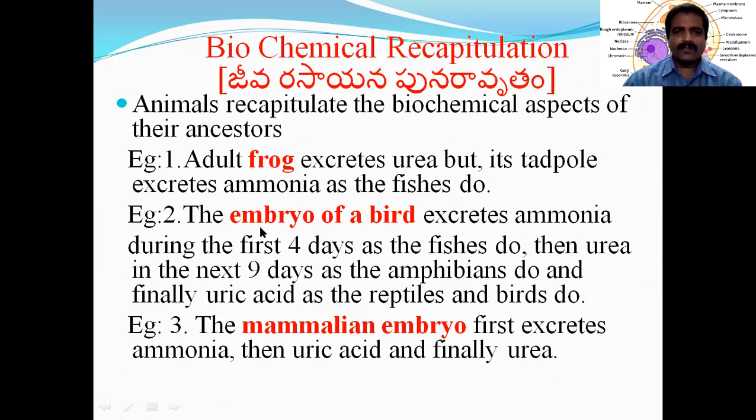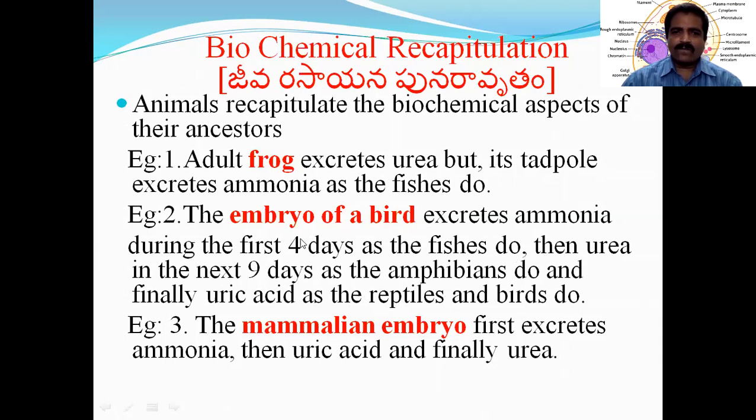Coming to the embryo of a bird. For the first 4 days, the embryo of a bird excretes ammonia as fishes do, because the ancestors of birds are fishes also. For the next 9 days it excretes urea as amphibians do. Finally, it excretes uric acid, the same as birds. So the bird embryo is recapitulating its ancestral characters, that is, fishes and amphibians.